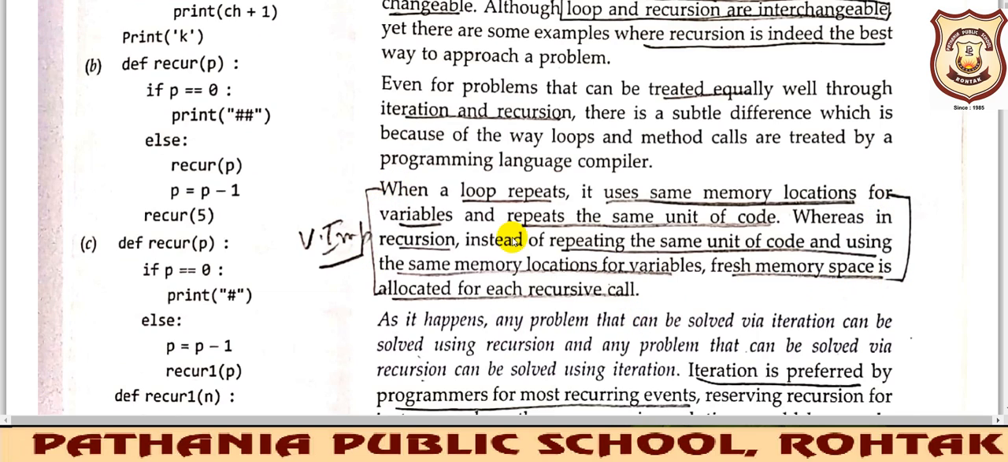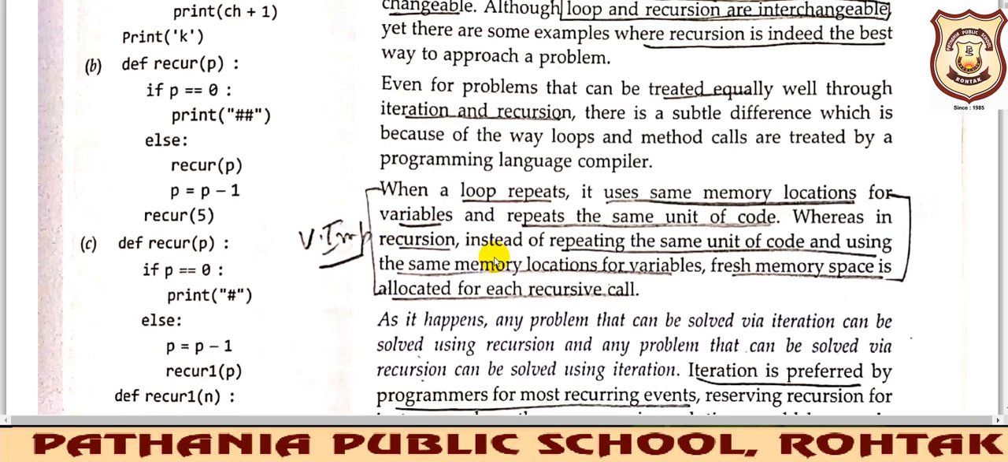You must read it. When a loop repeats, say a for loop where we have to repeat a particular task a number of times, it uses the same memory locations for variables, then repeats the same unit of code. The same memory locations will be used every time, right?